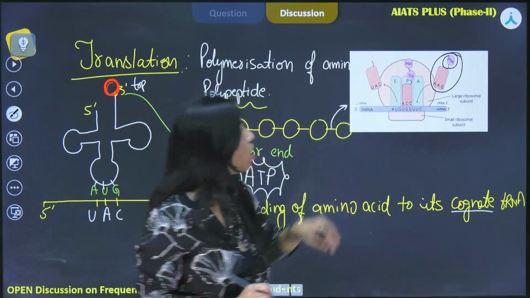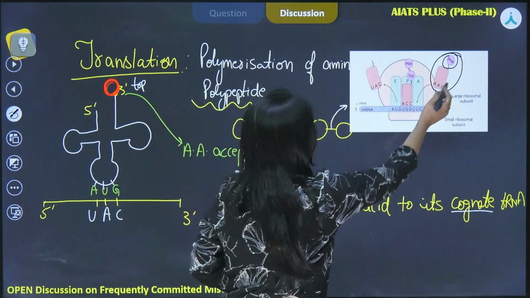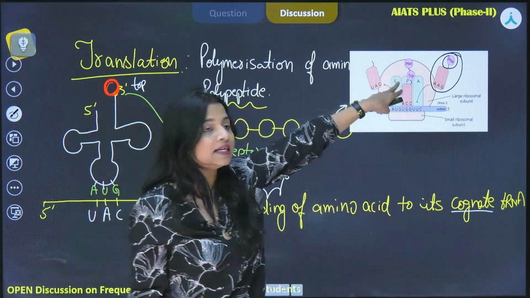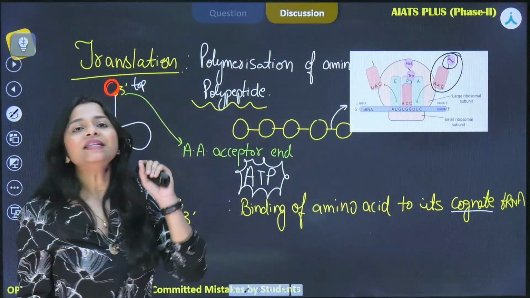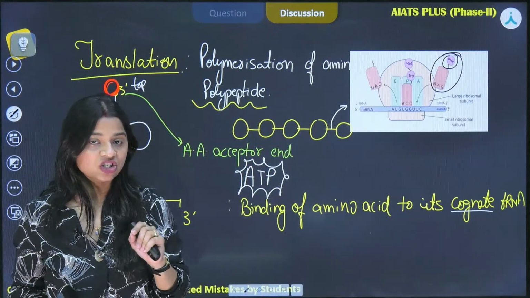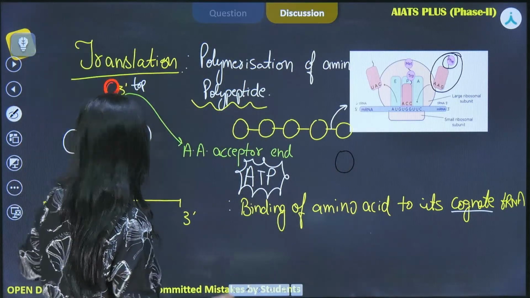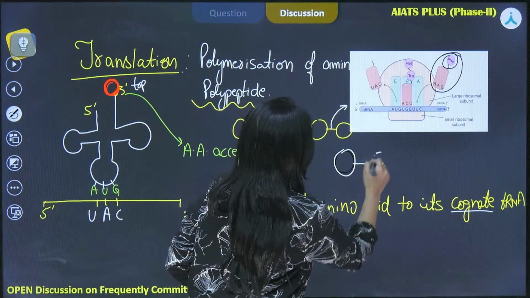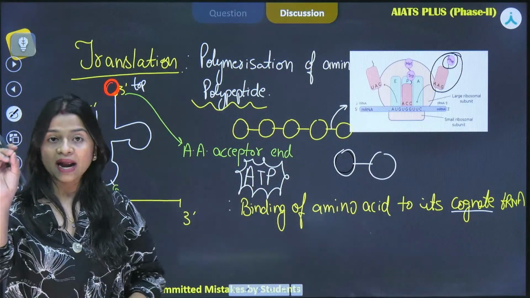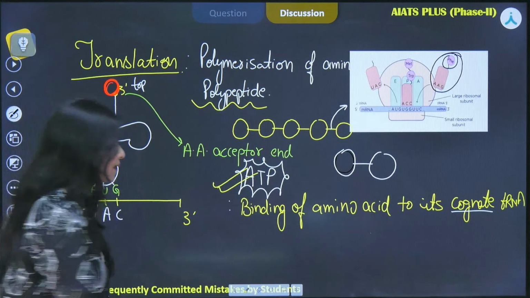So we have the presence of tryptophan already, and this is bringing phenylalanine over here. Now what will happen? It will shift towards the P site and it will bind to the tryptophan as represented in this very representation. Now you can see that this binding that I told you in the very first statement requires energy, and over here we see tryptophan bringing phenylalanine, and the required energy will be in the form of this ATP. So what is required?